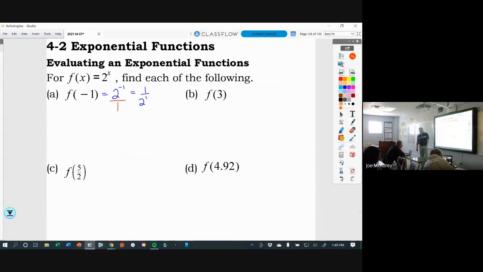And of course, 2 to the first power is just 2, so the answer is 1/2. F of 3, well, that's 2 to the third power, and 2 to the third power is 8.